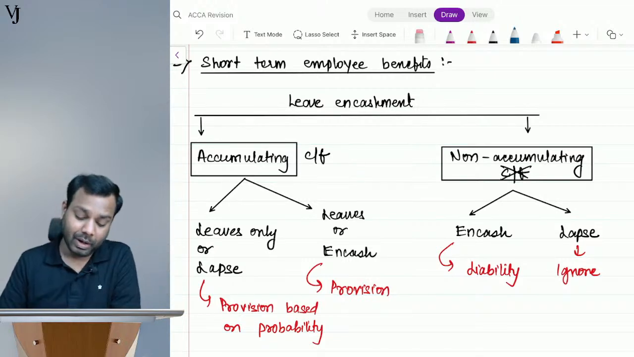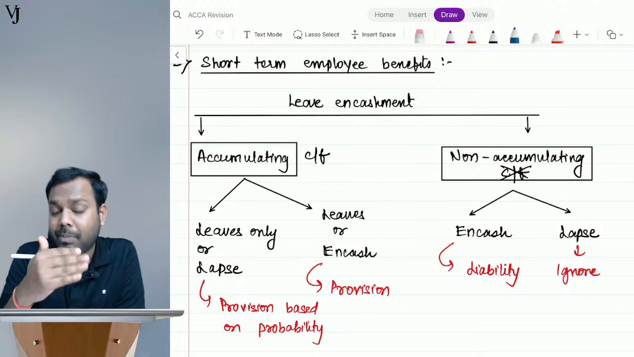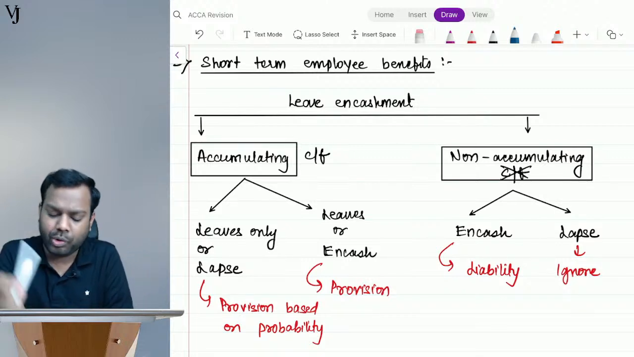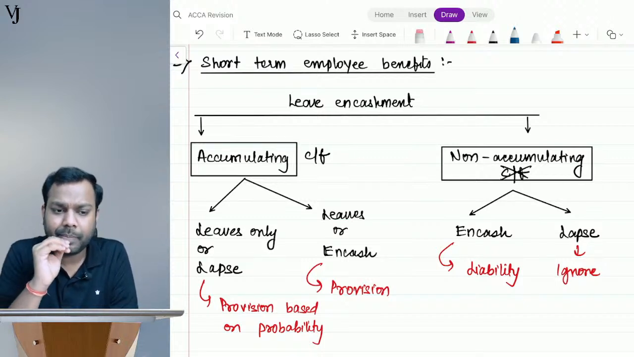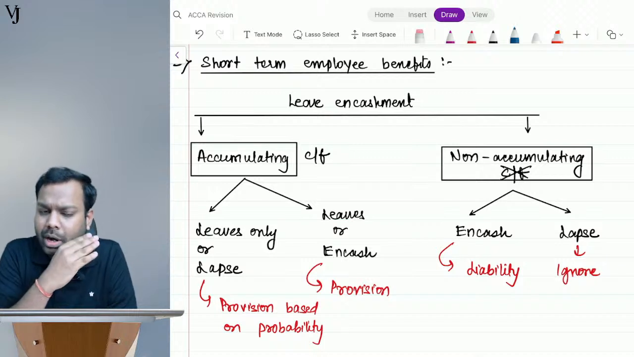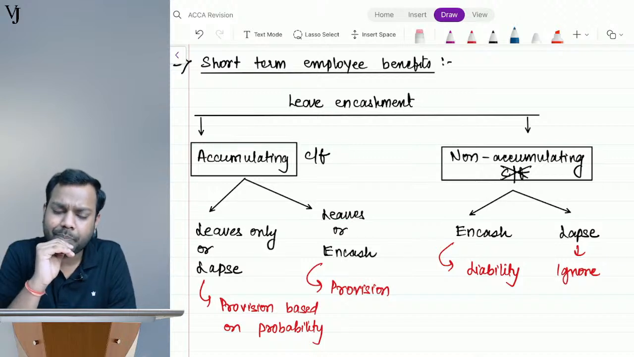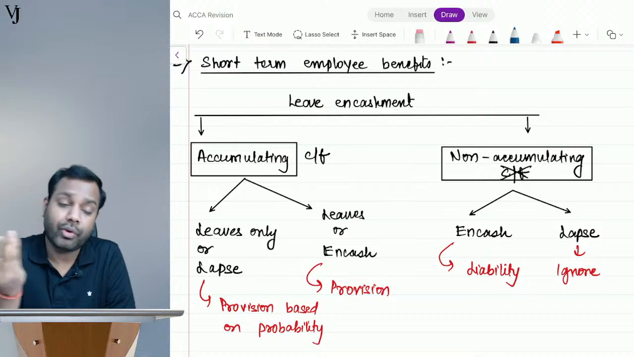Understand, guys. If the leaves are accumulating, means you can carry forward to the next year. Let's suppose you are given 5 leaves during the year. Is it sure that you will avail all the leaves during the year? No, you may or may not.